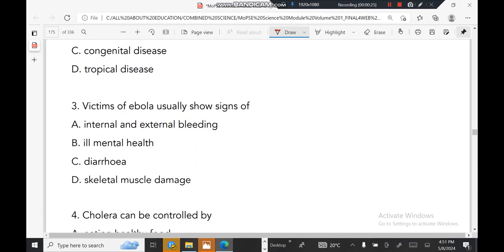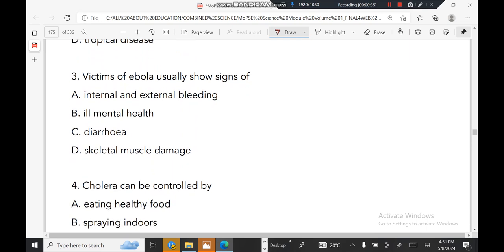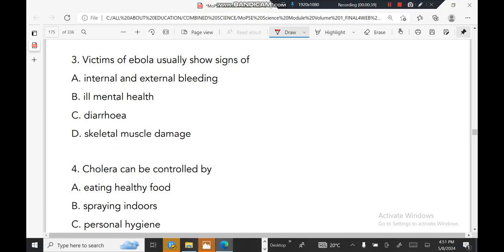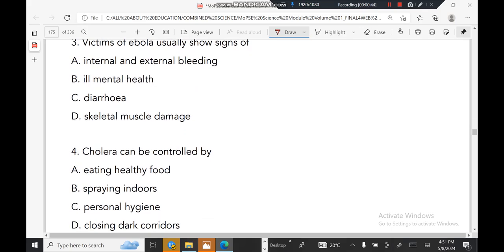Victims of Ebola usually show signs of, right? They usually show signs of internal and external bleeding. That is correct. Ill mental health, diarrhea, skeletal muscle damage. No, they show internal and external bleeding. A is the correct answer for number 3.